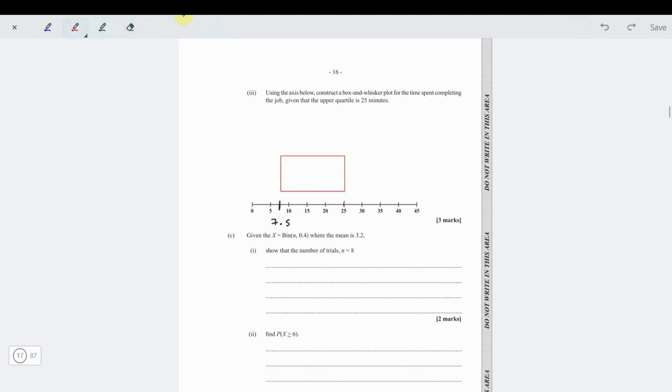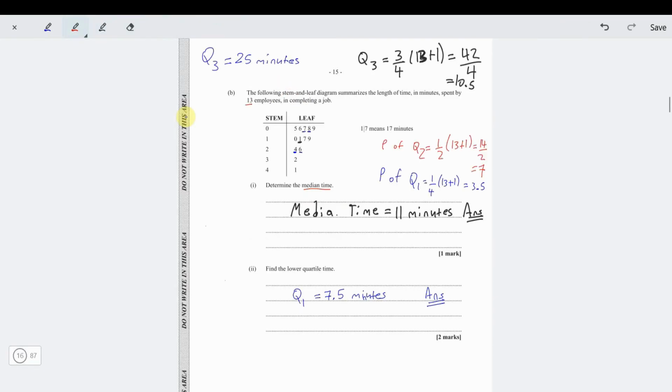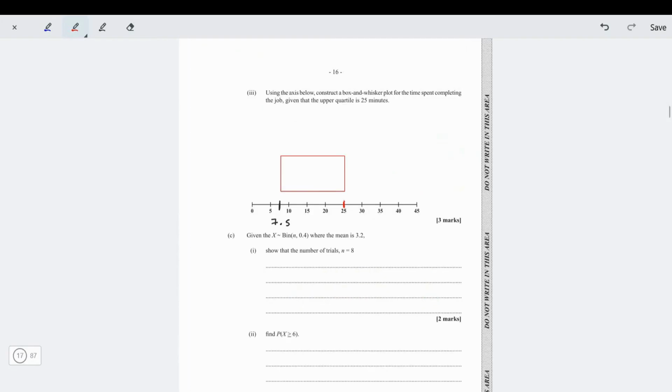Upper quartile, 25 minutes right there. Then our lower quartile was 7.5. Then our lowest was 5 minutes and our highest was 41 minutes. So now let's extend to 41 minutes.